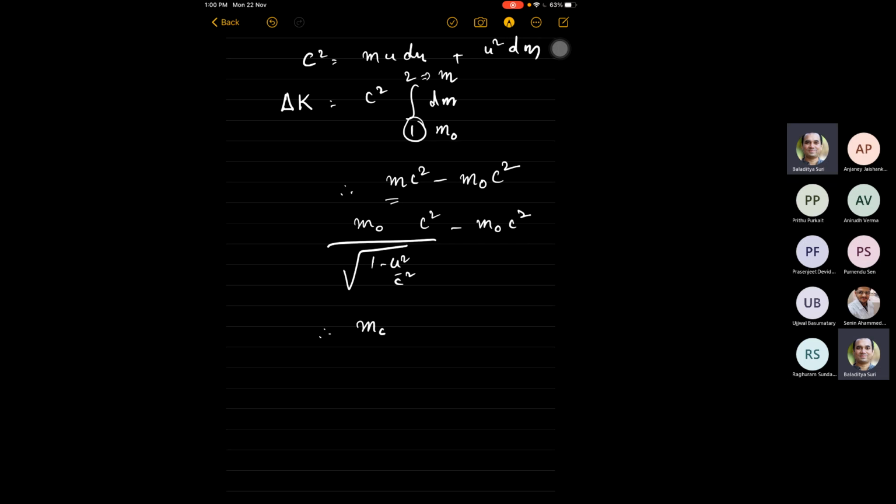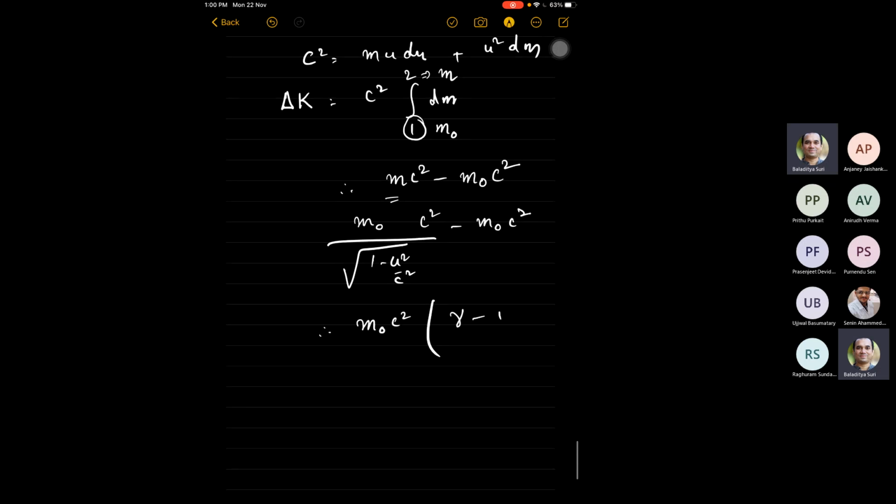Therefore, this is m naught c squared times gamma minus 1, where gamma is now 1 by square root of 1 minus u squared by c squared, which is not the frame velocity, mind you. We are looking at everything from one frame, but the particle is moving with a velocity u. That is what this is.